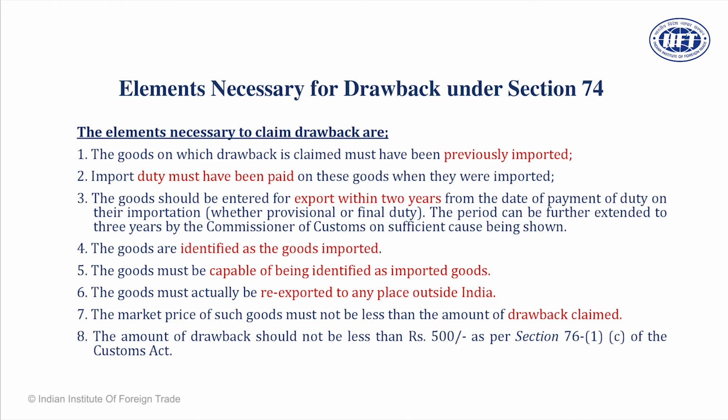And in case you cannot re-export them and there are valid reasons because of which you cannot export them, in that case you can get 2 extensions. For example, there is a gentleman based in Bangalore who is likely to export the goods within 18 months, but suddenly there is a flood in Chennai port, as it happened in the year 2015. Because of high water, the goods cannot be exported. So force majeure in that case. So he approached the customs and asked for an extension.